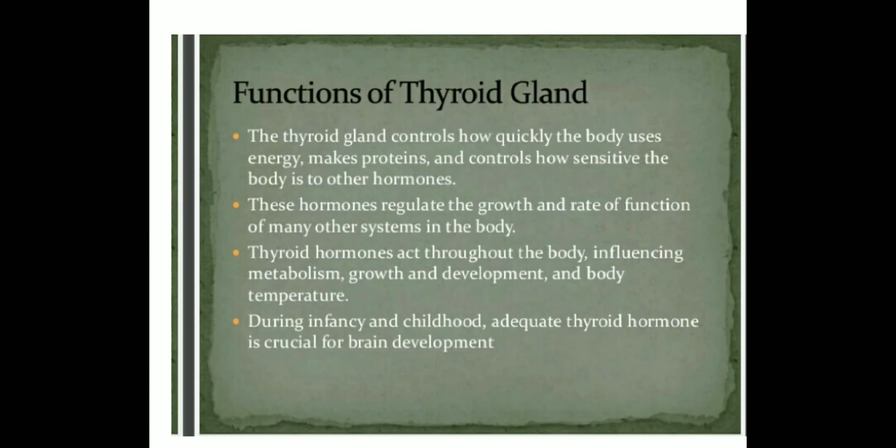Next come the functions of the thyroid gland. The thyroid gland controls how quickly the body uses energy, and its hormone regulates growth and the rate of many functions. So you can see how the thyroid gland is useful for us.